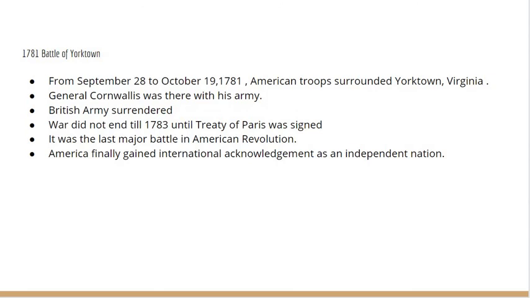1781, Battle of Yorktown. From September 28 to October 19, 1781, American troops surrounded Yorktown, Virginia. General Cornwallis was there with his army. The British army surrendered. The war did not end until 1783, when the Treaty of Paris was signed. It was the last major battle in the American Revolution. America finally gained international acknowledgement as an independent nation.